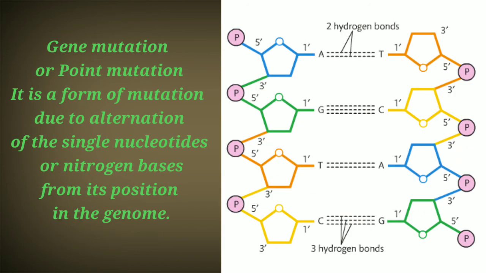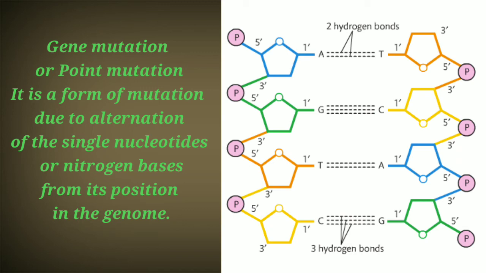As you know, the gene is a part of the DNA that expresses a particular character. The DNA is made up of nucleotides, and these nucleotides are made up of nitrogen bases, which are adenine, guanine, thymine and cytosine. Their pairing forms a particular coded information present inside the nucleus in the DNA. If there is any change in that code that expresses a particular character, then that leads to mutation.